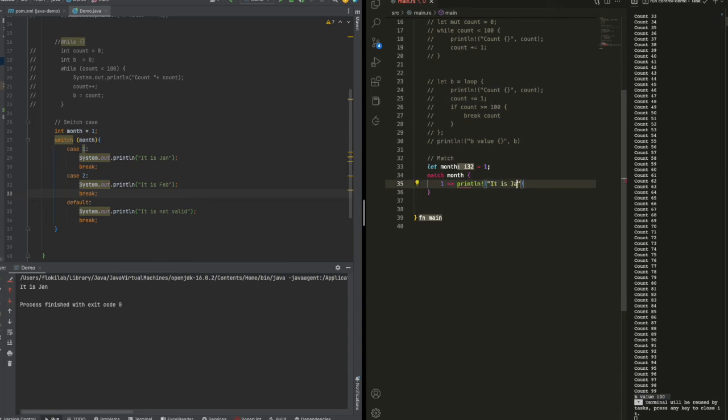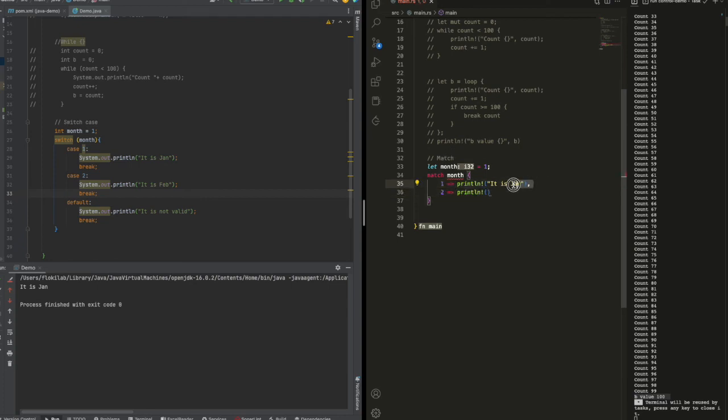January. Okay, we don't have the break in Rust. We match for the particular condition, so it will automatically break after matching with one of them.